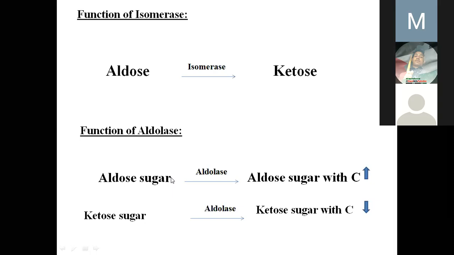Think that the aldose sugar has 5 carbons and the ketose sugar also has 5. Now 1 carbon of ketose goes to the aldose sugar, so aldose carbon becomes 6 and ketose becomes 4. That means 1 carbon increases in aldose and 1 carbon reduces in ketose, and in that case the enzyme is known as aldolase. Is it clear?